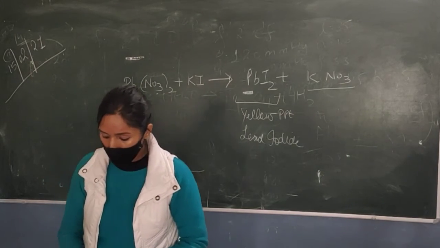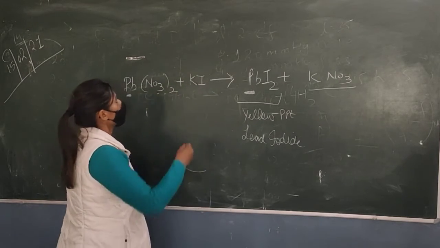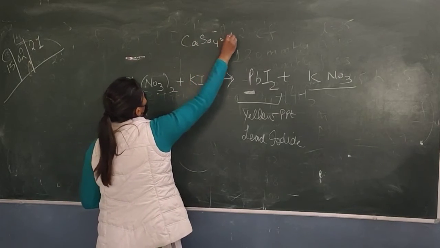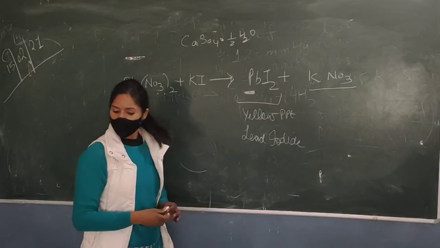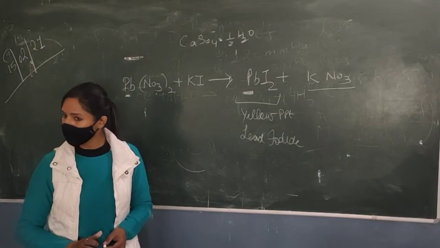Then next question. What is the formula of plaster of Paris? It's CaSO4 dot half H2O. Okay. Yes. We can also write 2CaSO4 dot H2O. वो भी कर सकते हैं, ठीक है?